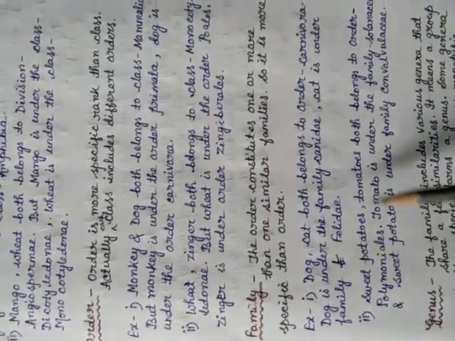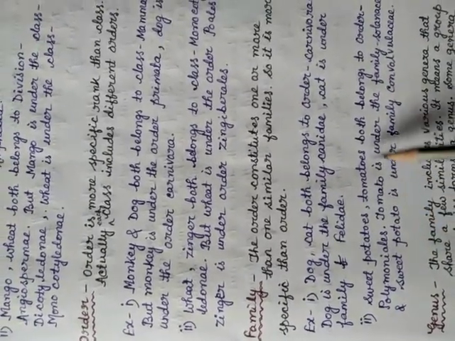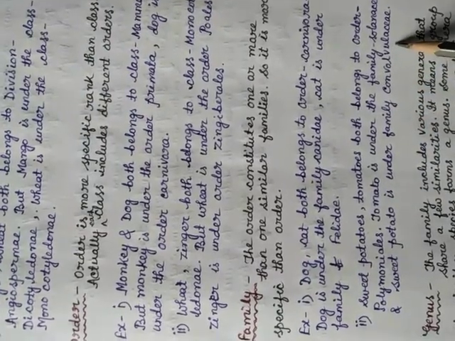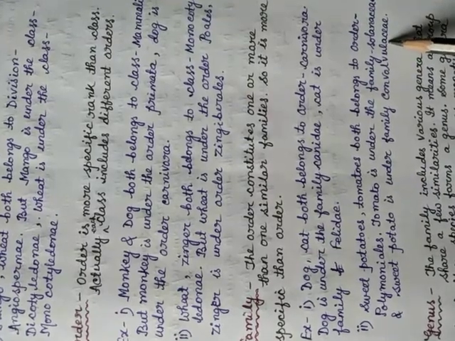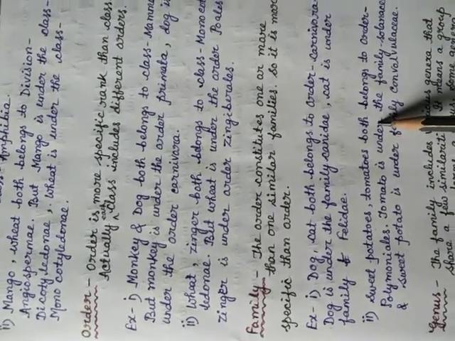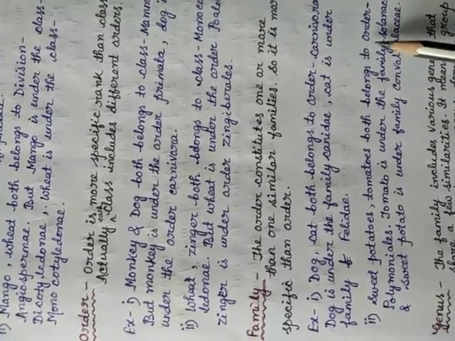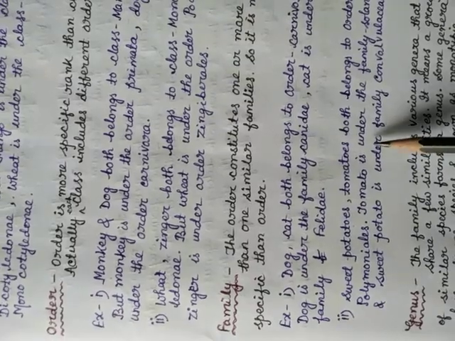Similarly, sweet potato and tomato both belong to the order Polemoniales, but tomato is under the family Solanaceae and sweet potato is under the Convolvulaceae. It means that both the families belong to the order Polemoniales, but the families are not the same.